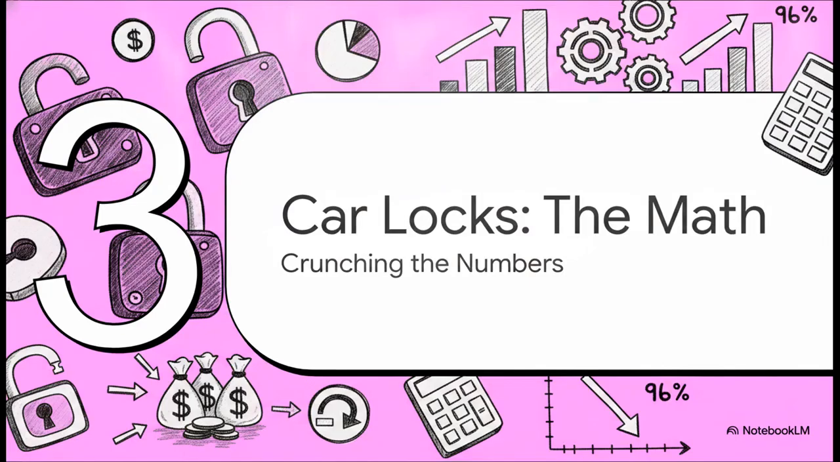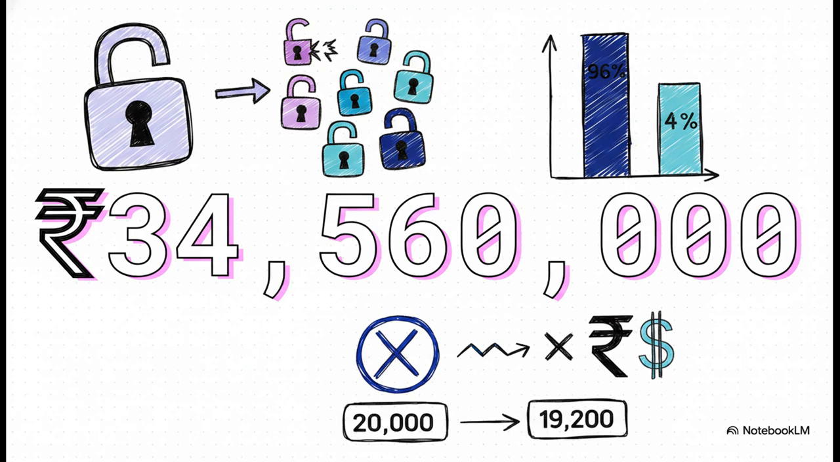Section 3. CarLocks, the math. The rules are clear, right? Now let's hit the direct math. What are the figures in the question? Car Limited sold a total of 20,000 locks. The cost of each lock is 1,500 rupees and the selling price is 1,800 rupees. And from past experience, their estimate is that 4% of the locks will be returned, which means 96% will not be returned. Boom. There's your first answer.